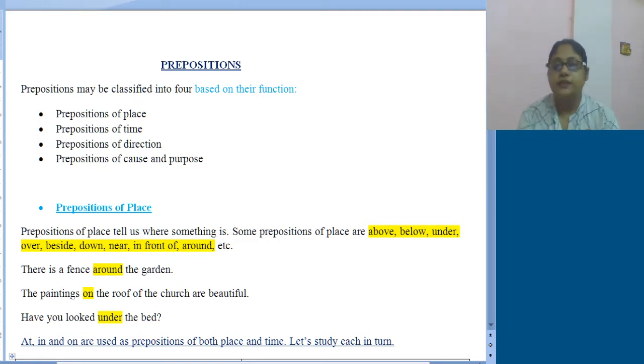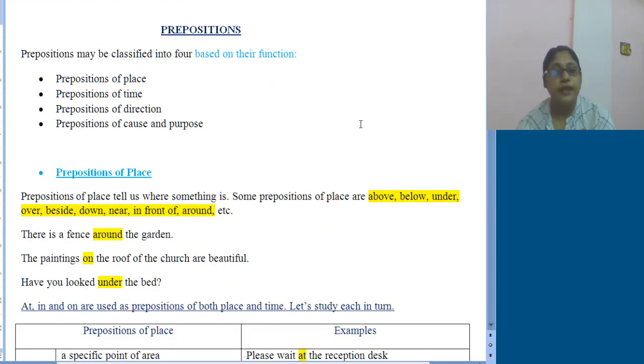We have started with prepositions in our half yearly portion. The previous day we learned about prepositions and that they are categorized into three as per their form. Today we will learn about prepositions based on their function, how they work.